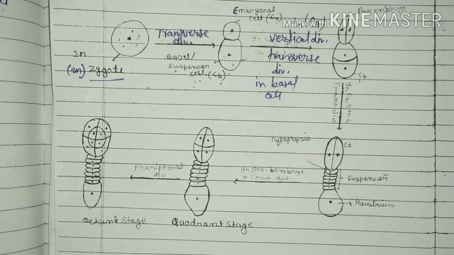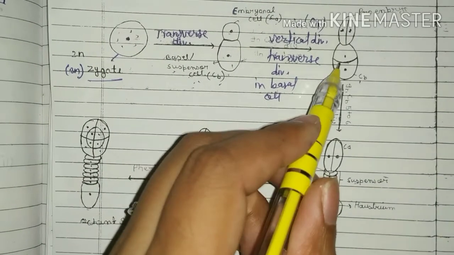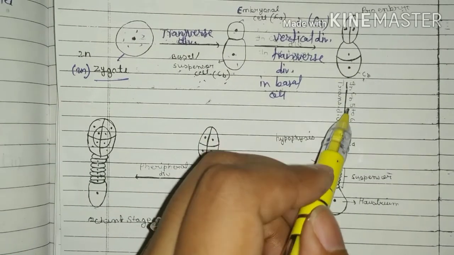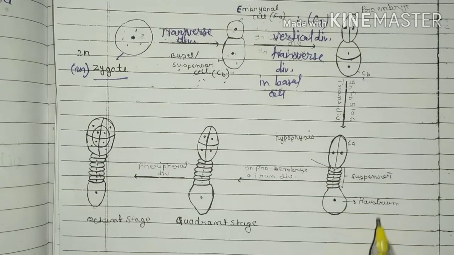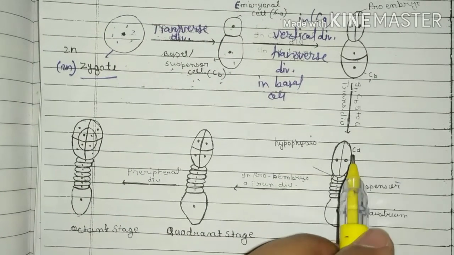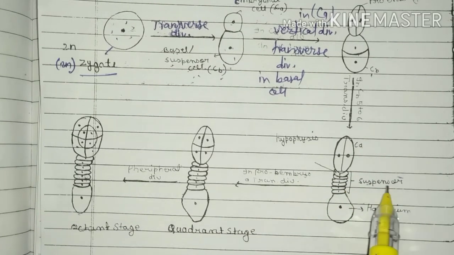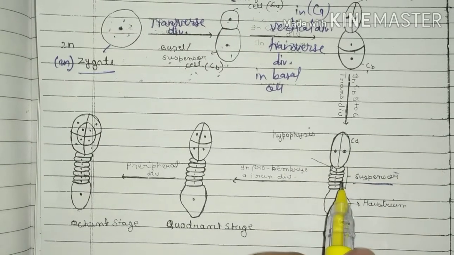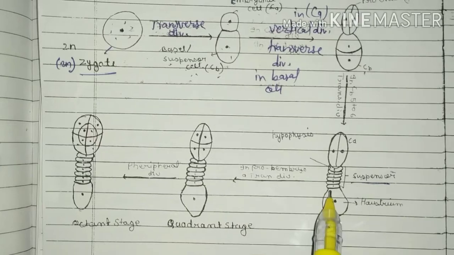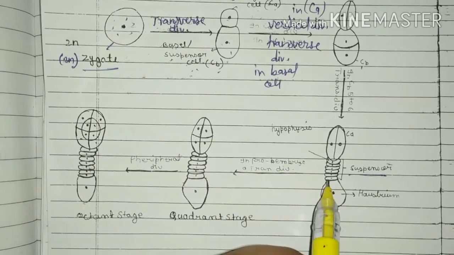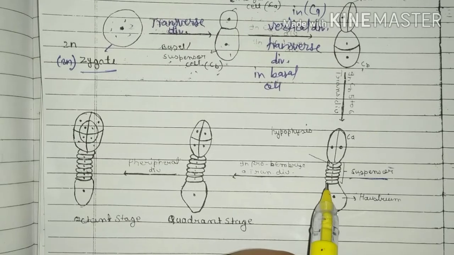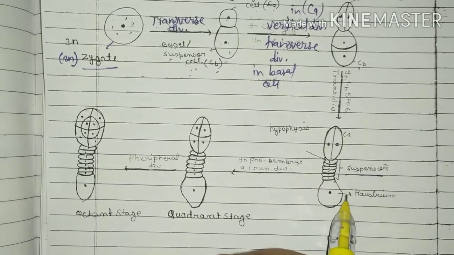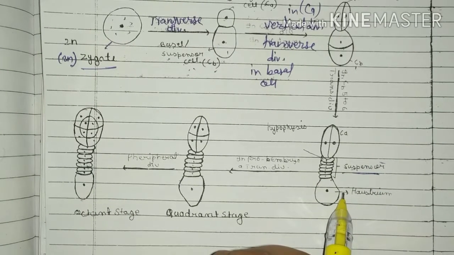This structure is formed. Further, the basal cell or suspensor cell continues to divide by transverse division and forms 5 to 6 cells, which are called suspensor cells. The uppermost cell of the suspensor swells up and forms a haustorium, which sucks nutrition from the endosperm.